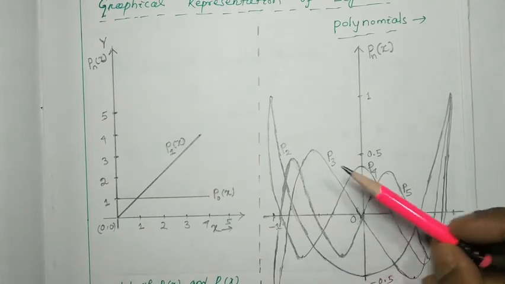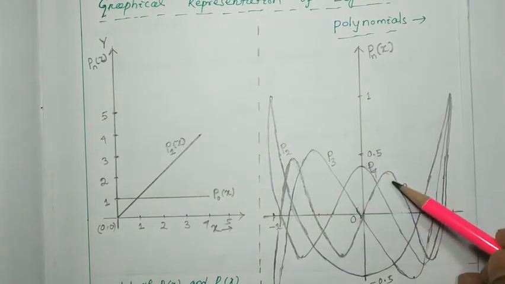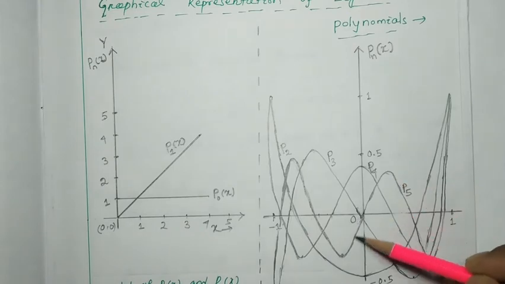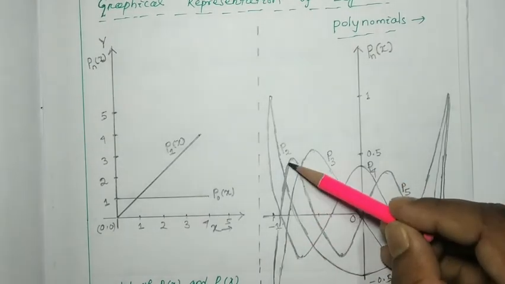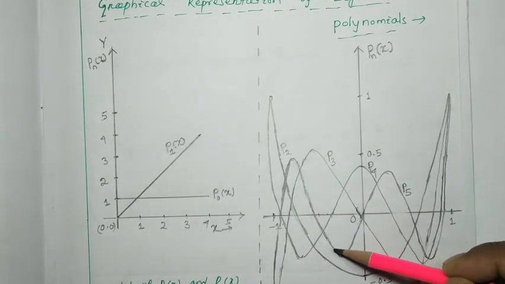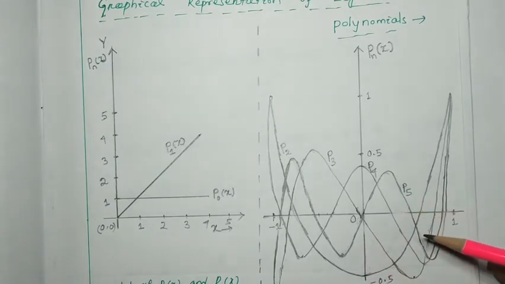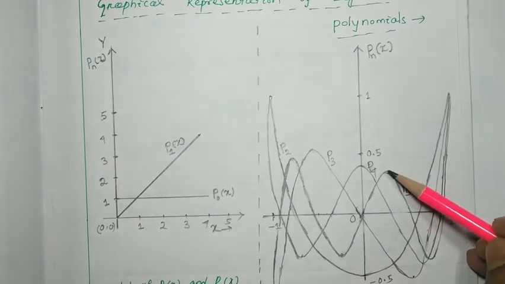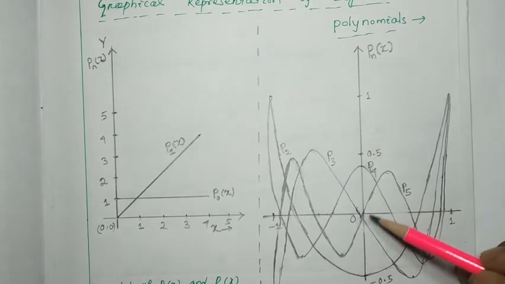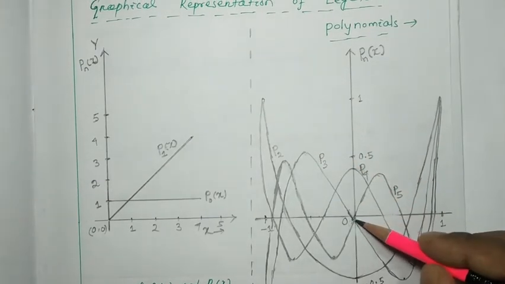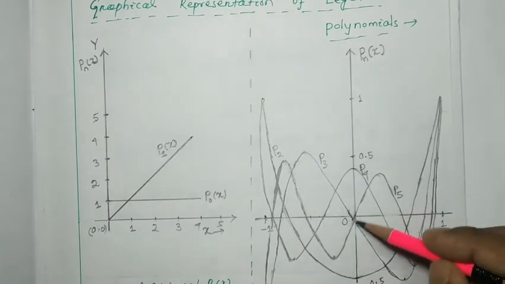P5 will be this one. See, this one, P5, and P5 maxima is lesser than P3 and P4. Because at x is equal to 0, you can find this P5 passes through the origin.